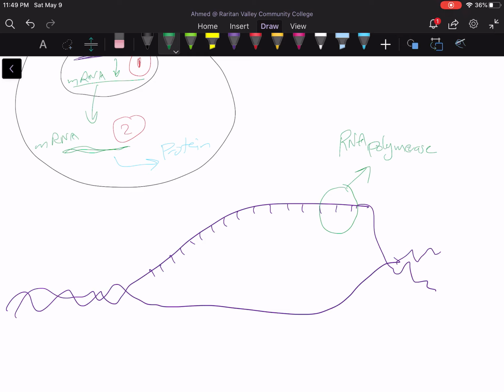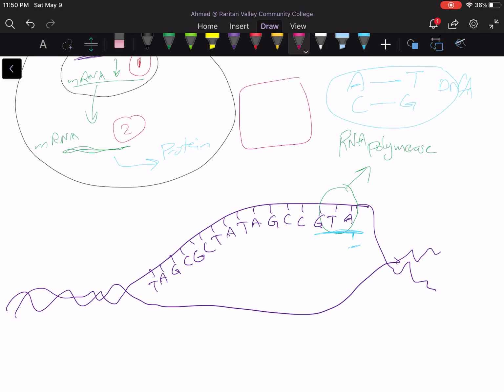RNA polymerase is going to make messenger RNA. So again, it's going to come and bind and read these sequences. Again, I'm randomly putting sequences here. So the RNA polymerase will come and bind and will start to make complementary sequences. However, over there we said that A will be converted to T, C will be converted to G. In making RNA, it's not like this. In making RNA, A will be converted to U, T will be converted to A, C will be converted to G, and G will be converted to C. So the difference is here.